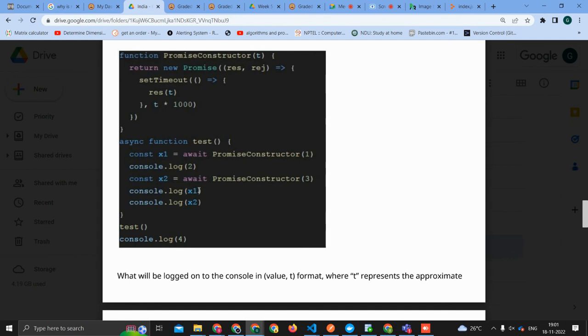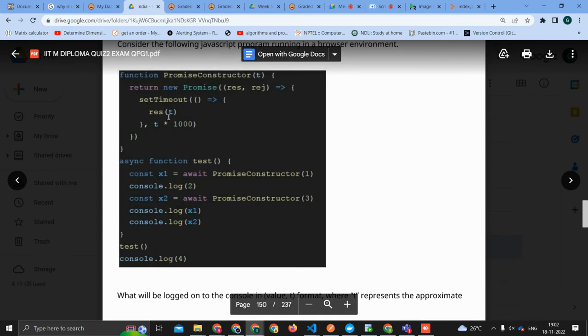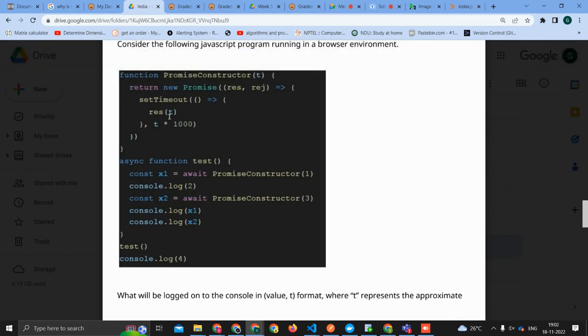Ayush Gupta, what is x1 here? What is x1? So we have promise one, resolving with... What is it resolving with? What is it returning after resolving? 1.